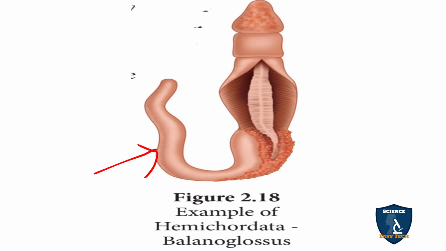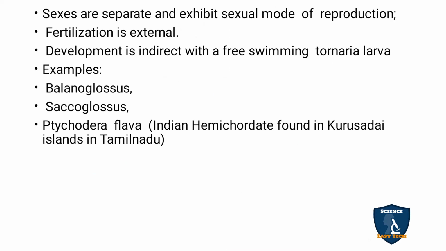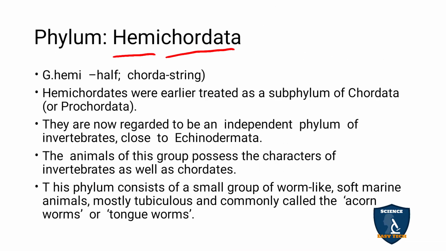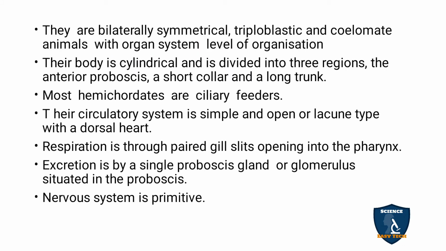They show the characteristics of both chordates and invertebrates. They are also soft, and because of the soft nature they share some characters of echinoderms, that is invertebrates. So they are also called acorn worms or tongue worms.